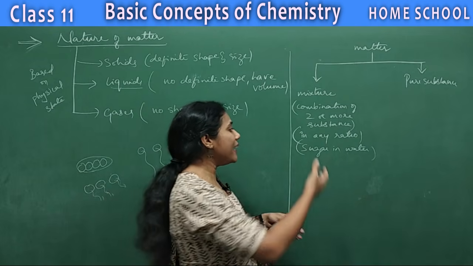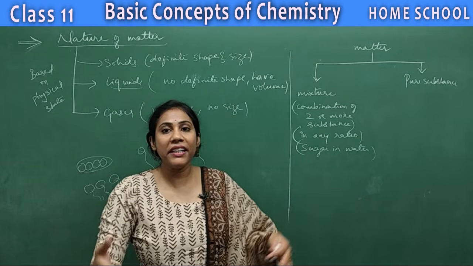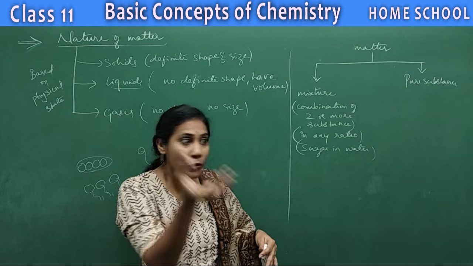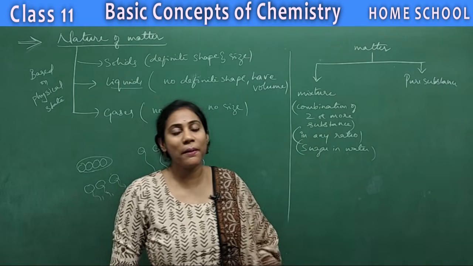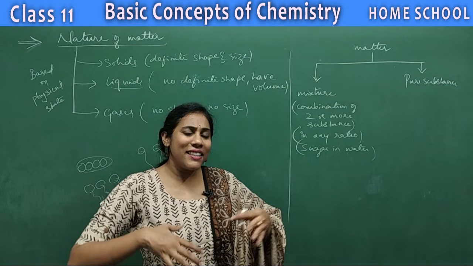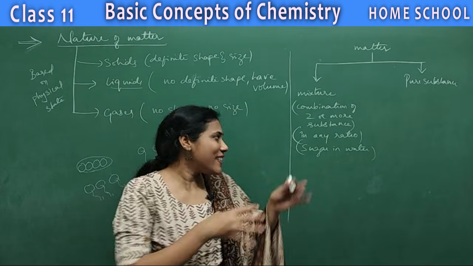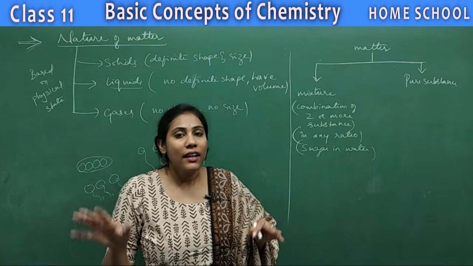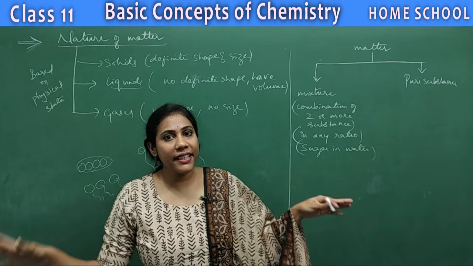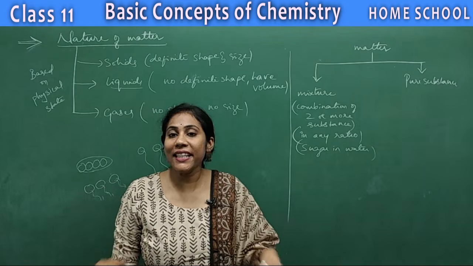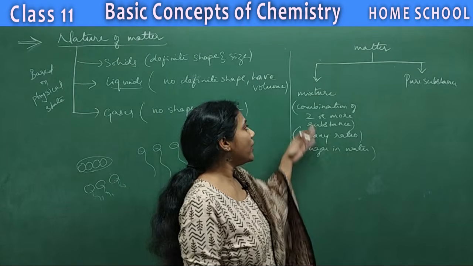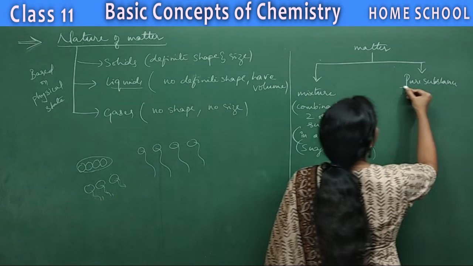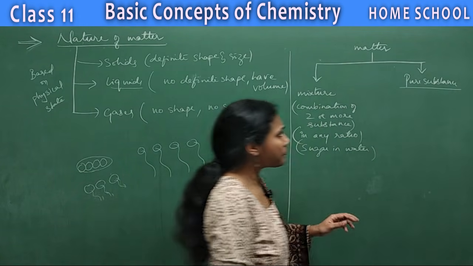So you can add 1 spoon of sugar in 1 liter of water, or you can add one spoon of water in so much amount of sugar. There's no perfect ratio like this much amount of sugar has to be combined in this much amount of water, right? So you can mix these things in any proportion, in any ratio, then you will normally call it a mixture.